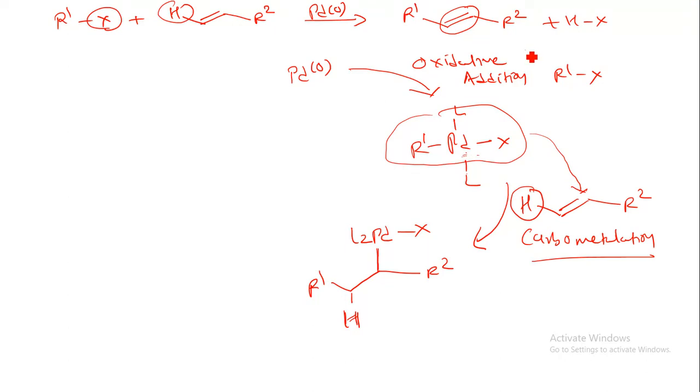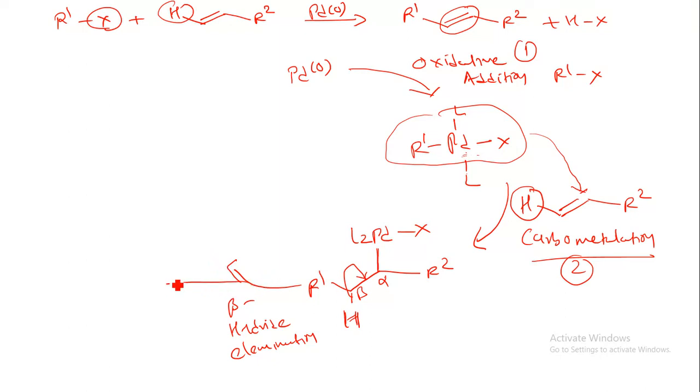First one is the oxidative addition reaction, second one is the carbometallation reaction, and now the third step is the beta hydride elimination. Okay, so now here we can have the alpha position, this is the beta position. Now this will make a bond over here, this will be broken down, this hydrogen will shift over here, that is the palladium. Okay, so what will happen in the end, you can have this type of product, that is R1, here we can have a C=C, and that is R2, that is our product.